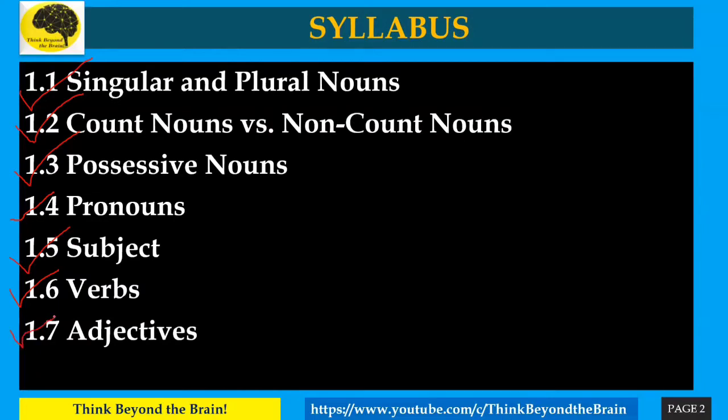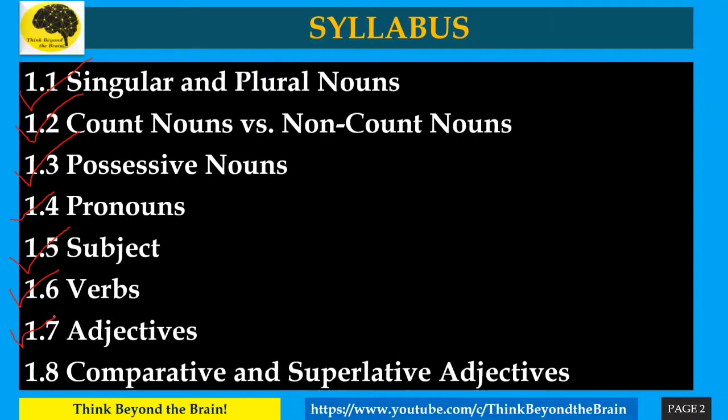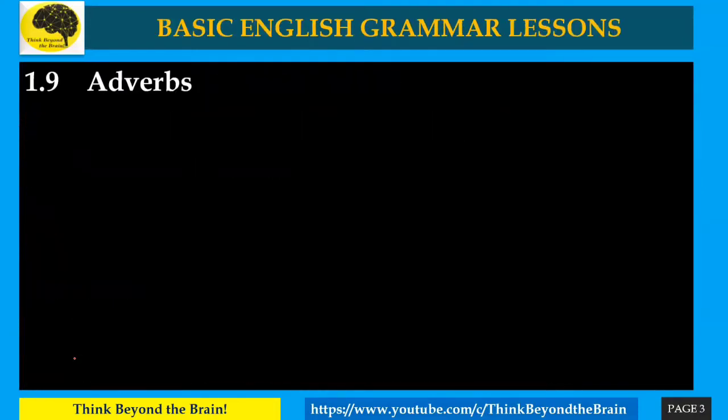Then the eighth one is comparative and superlative adjectives. Comparative and superlative adjectives are just the second part or points of adjectives. Then comes the ninth one, adverbs. Adverbs are the words that tell us more about verbs.